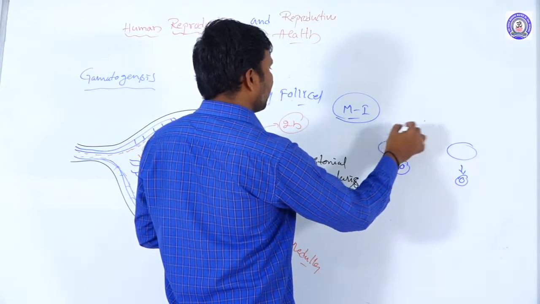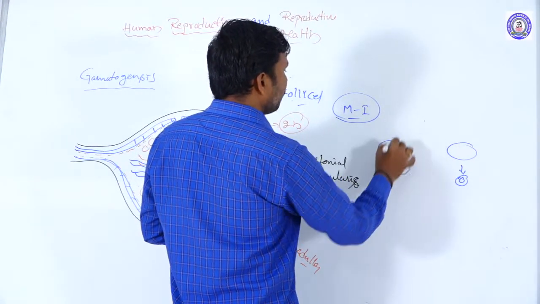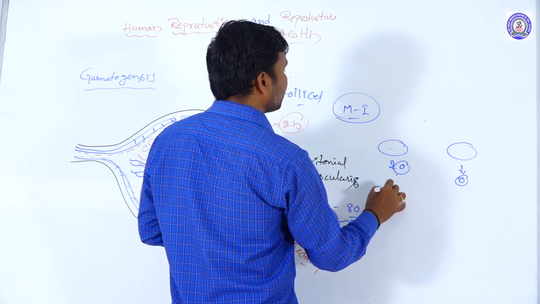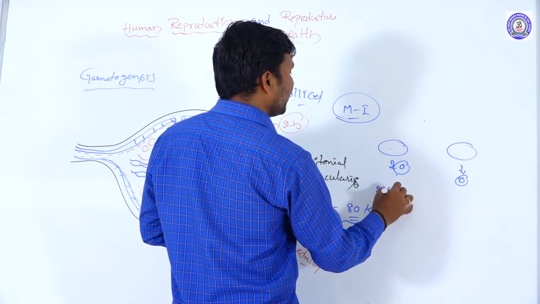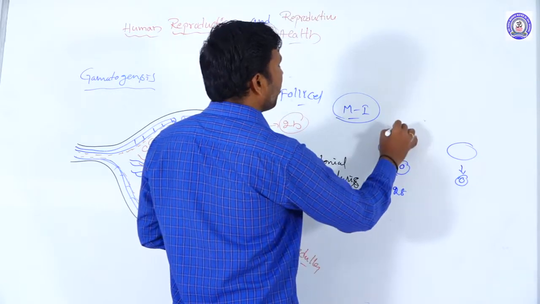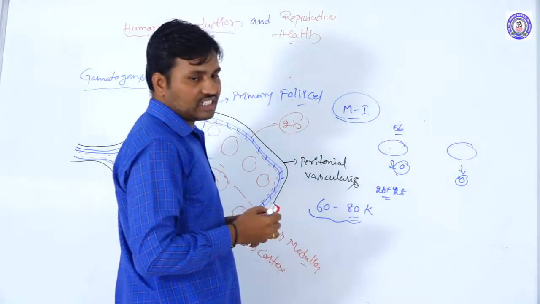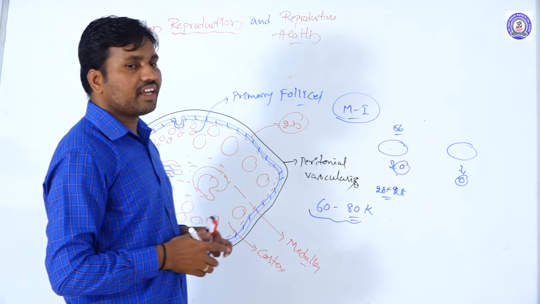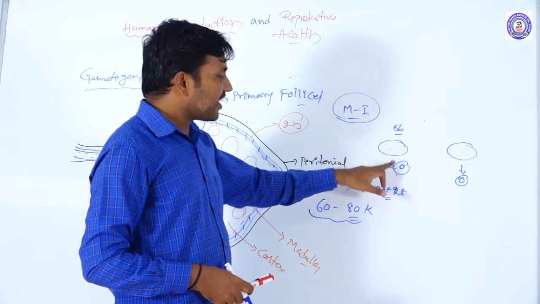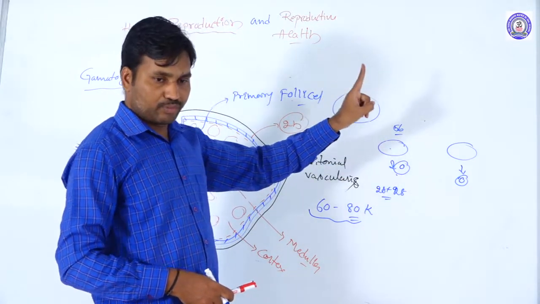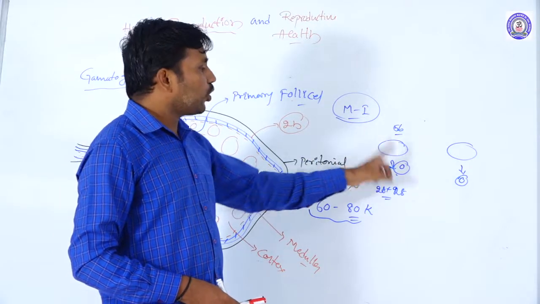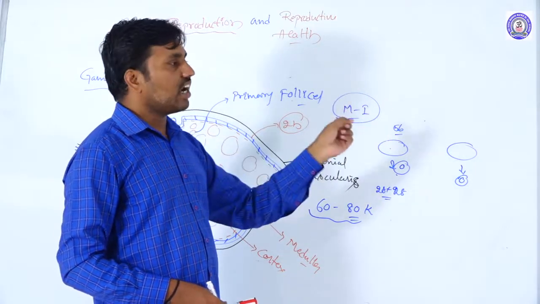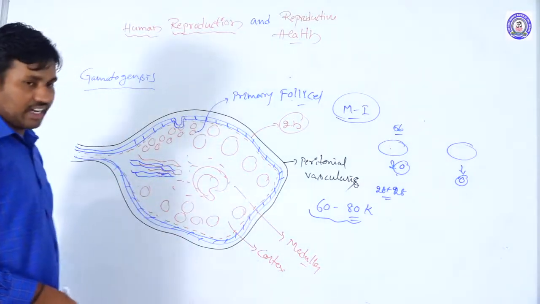It takes 28 plus 28, approximately 56 days, for the same ovary to release an ovum again. So every 28 days one ovum is released alternately from the ovaries.